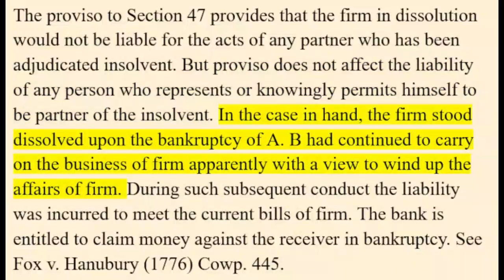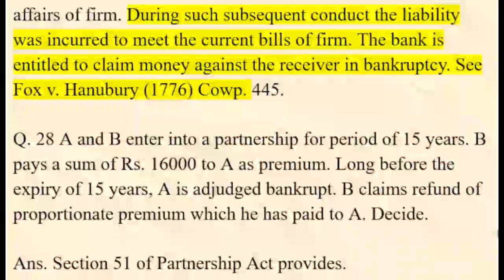In the case in hand, the firm stood dissolved upon the bankruptcy of A. B had continued to carry on the business of the firm apparently with a view to wind up the affairs of the firm. During such subsequent conduct, the liability was incurred to meet the current bills of the firm. The bank is entitled to claim money against the receiver in bankruptcy. See Fox v. Hanbury, 1776, Cowp. 445.